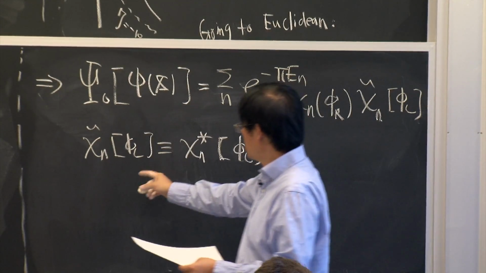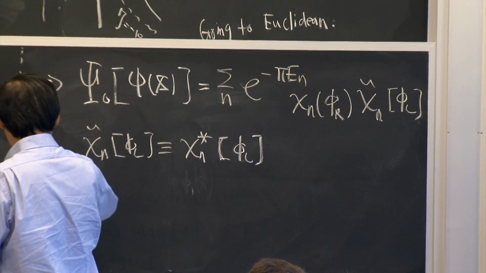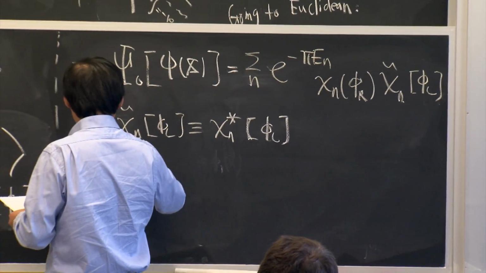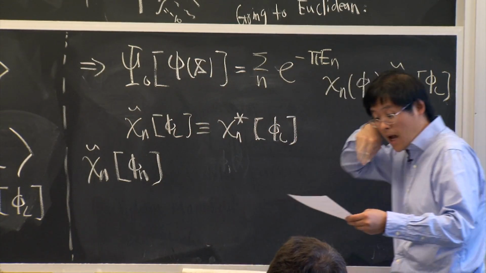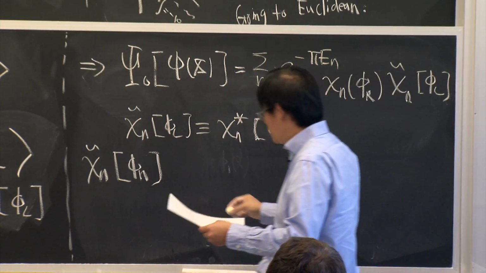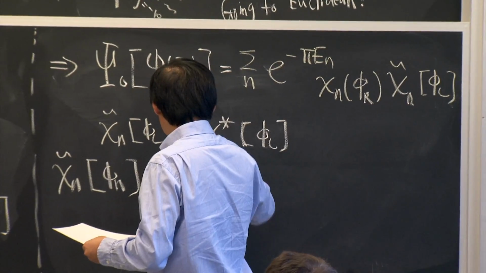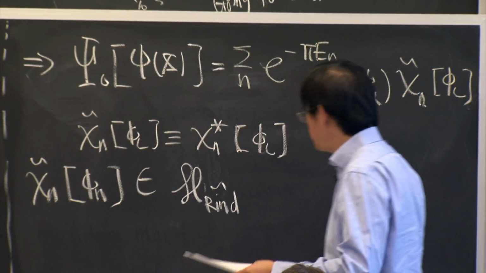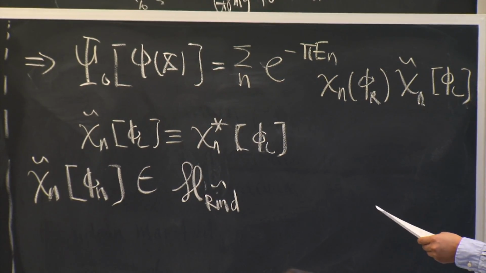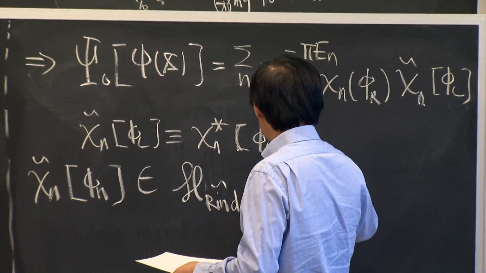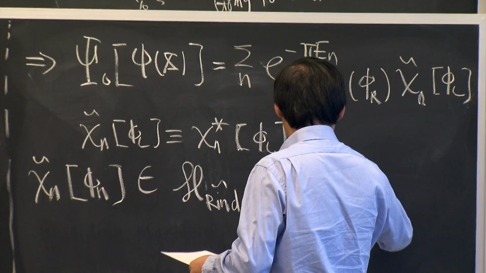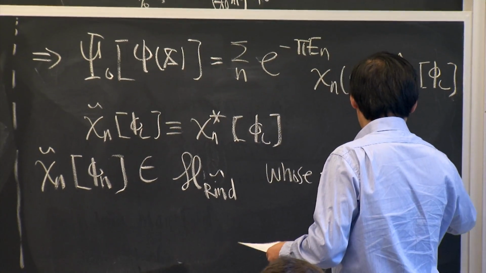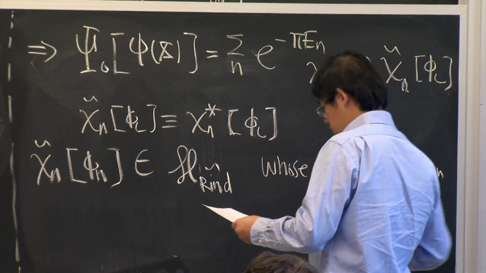So this chi_n tilde can be considered just like in ordinary quantum mechanics. This can be considered to belong to a slightly different Rindler Hilbert space, whose time direction is opposite.